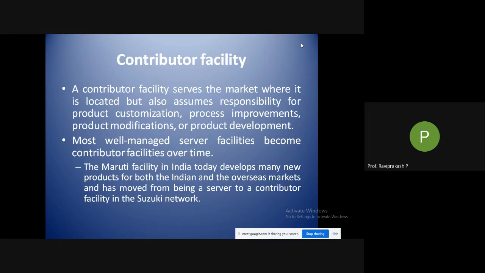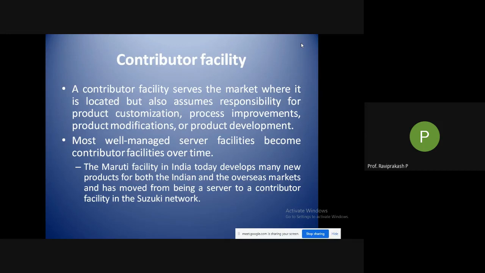Small changes in existing products according to market needs, or changes in the process to save material, lower the cost, and reduce lead time.